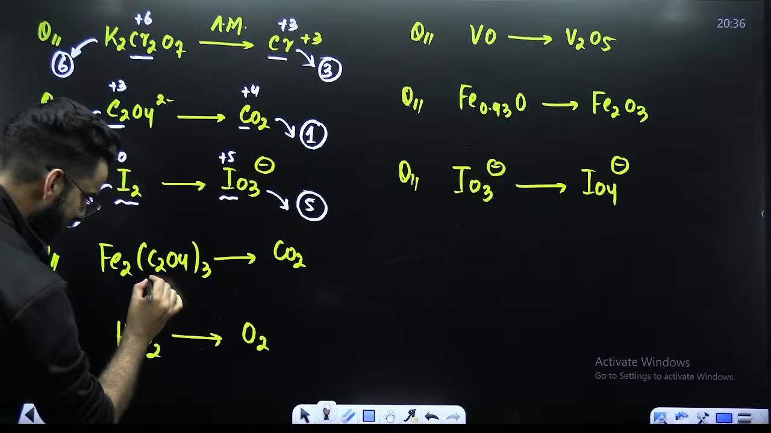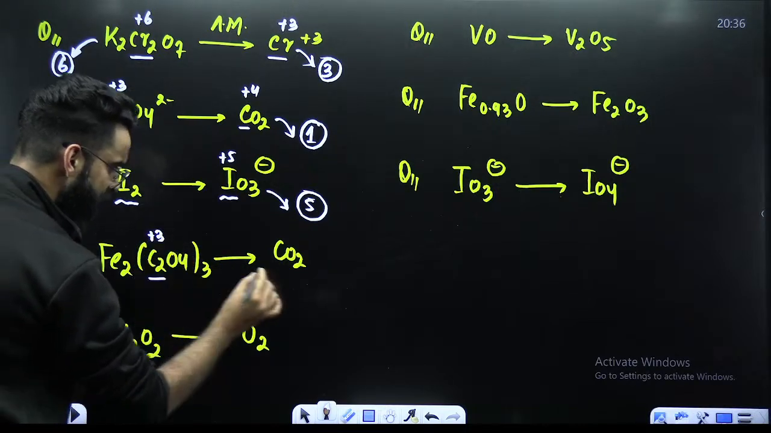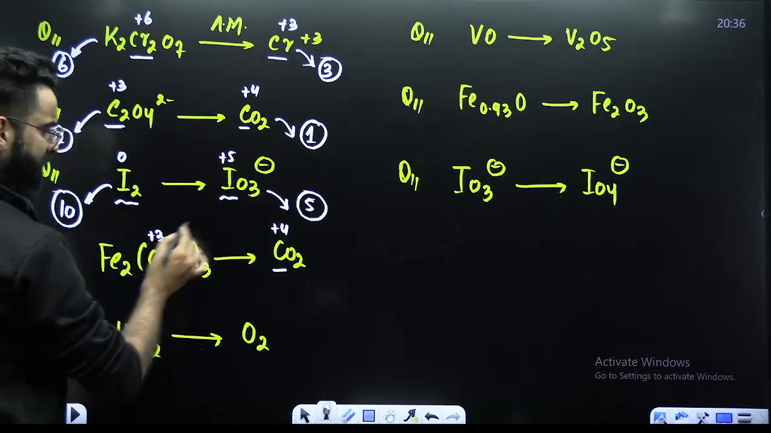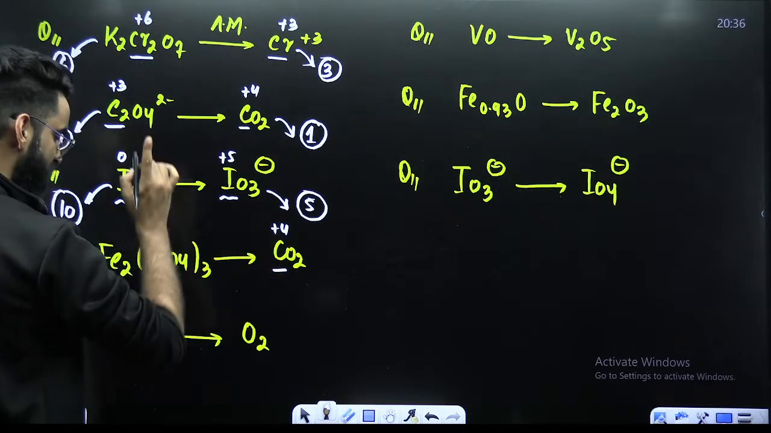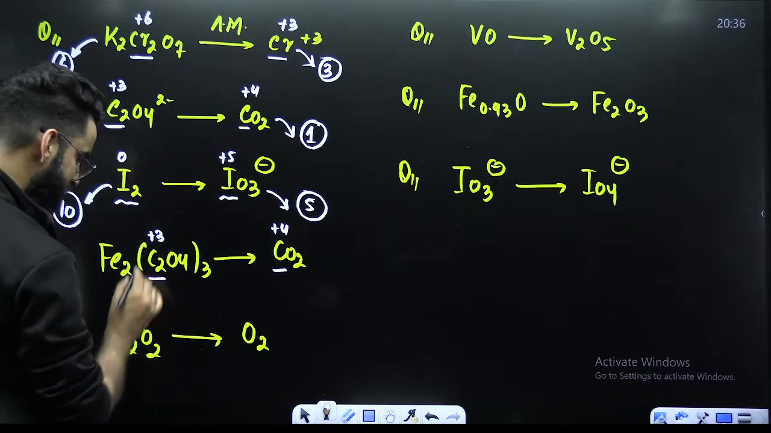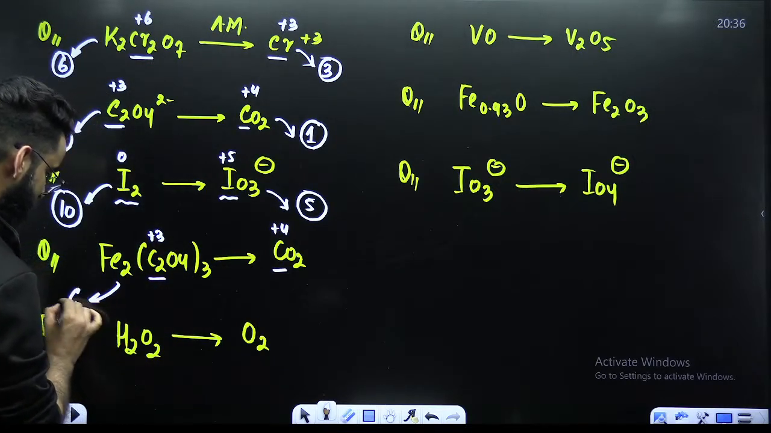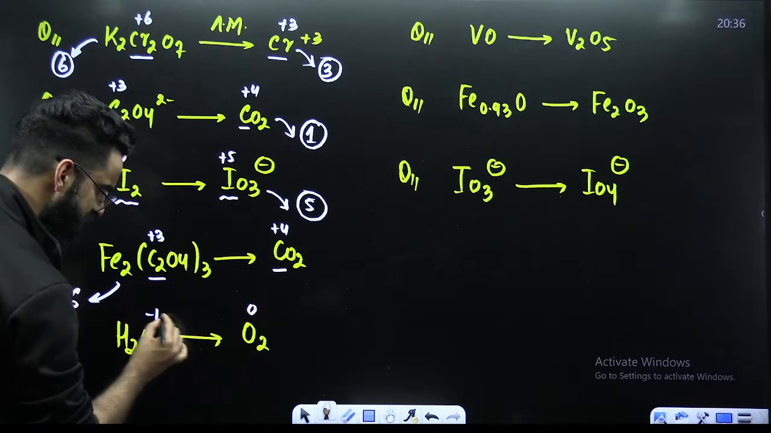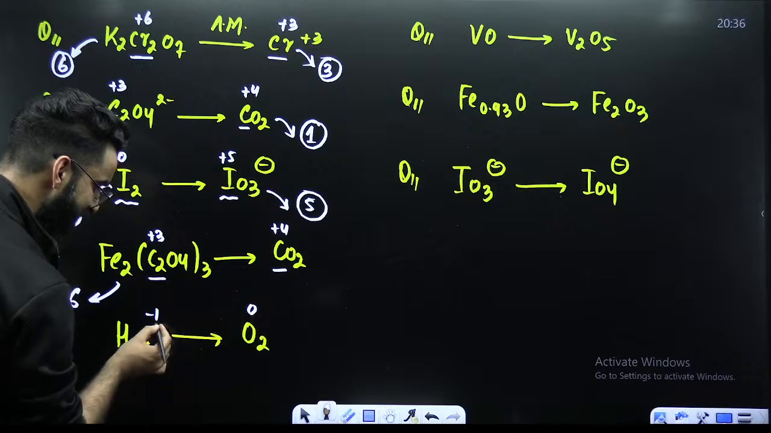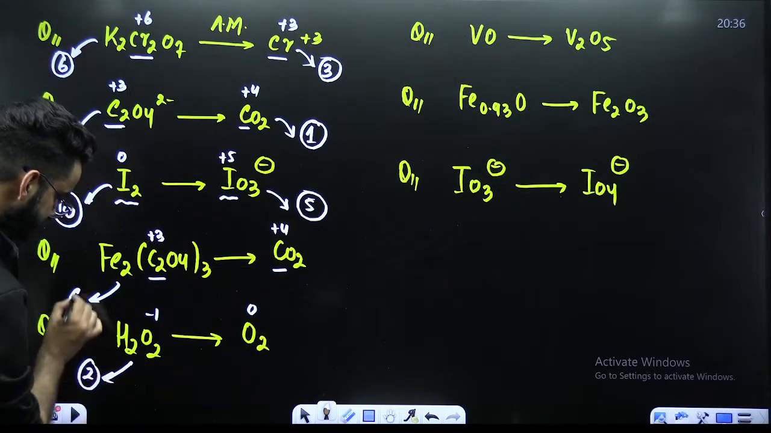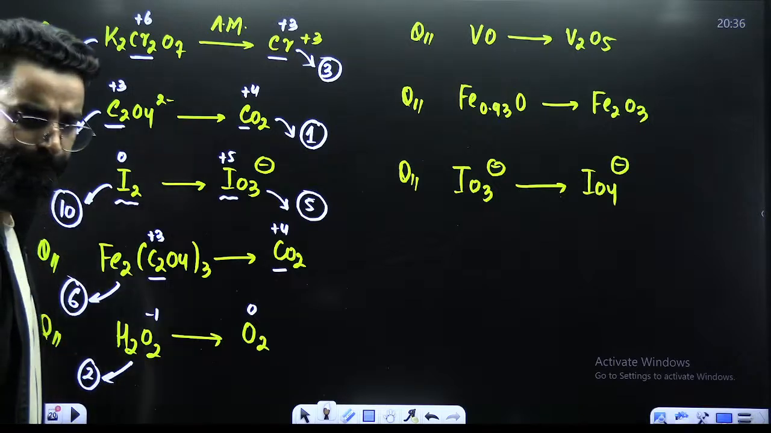Okay. Calculate the oxidation state of this carbon. It will be +3. This carbon will be +4. I need to get the n factor of this particular species. +3 to +4. Change. Final minus initial. 1. 1 is the change for 1 atom. But how many do I have? 3 2s are 6. So 1 into 6 comes out to be 6. So the n factor of this species comes out to be 6. Hydrogen peroxide. Oxygen -1. Here oxygen 0. -1 to 0. Change. Final minus initial. Value comes out to be 1. 1 is the change for 1. I have 2, so its n factor is 2. Right? Perfect.